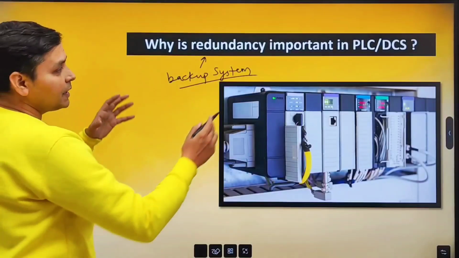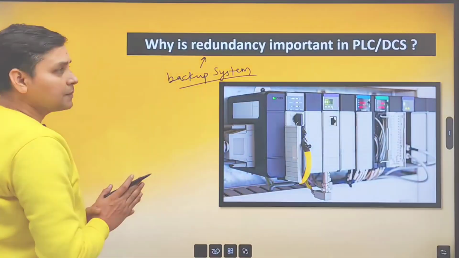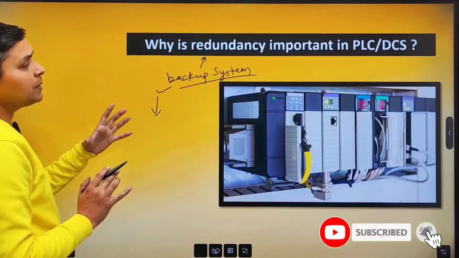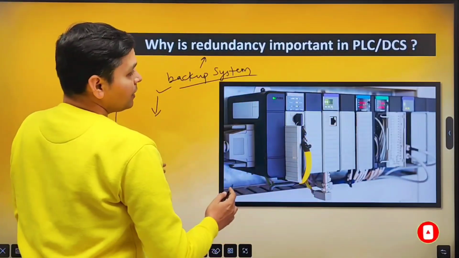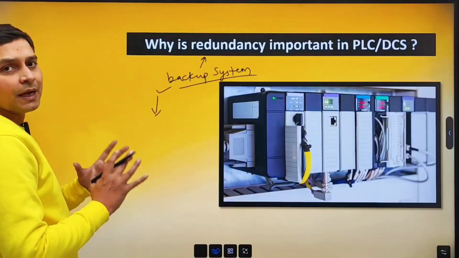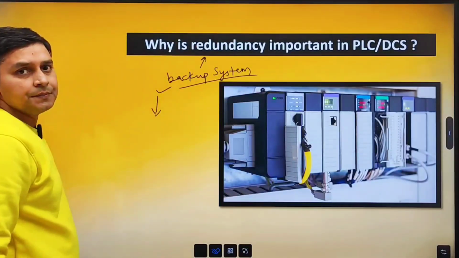Suppose a controller fails at any time, then another controller will operate automatically. So by using this backup system, continuous operation is possible and safety is possible. And it is very important for safety purpose. Look friends, 1 out of 2 logic and 2 out of 3 logic comes under this redundancy.